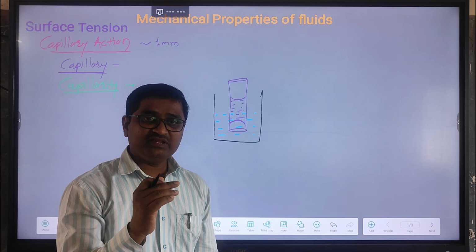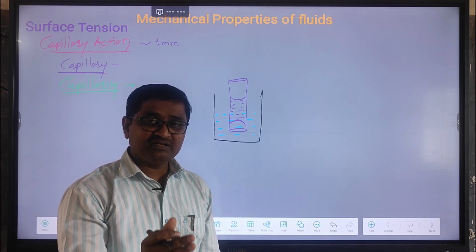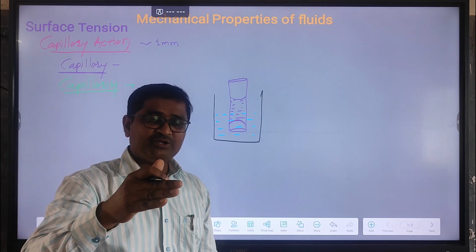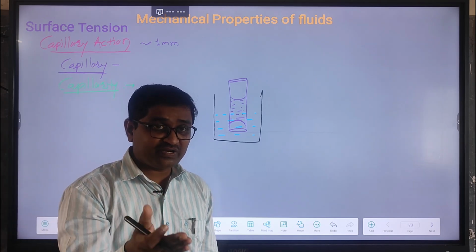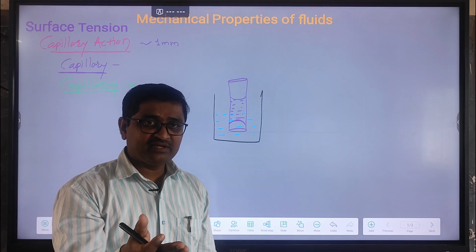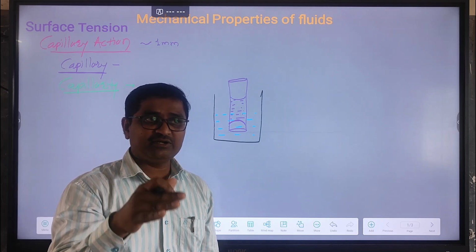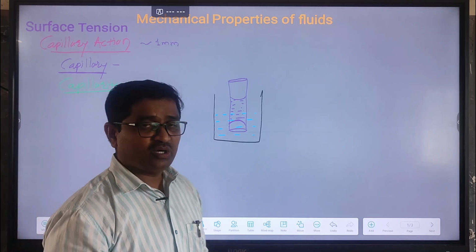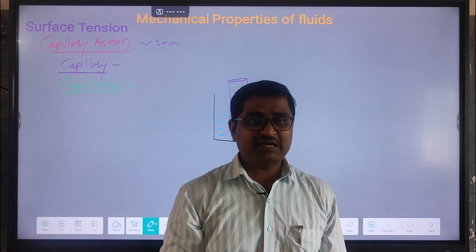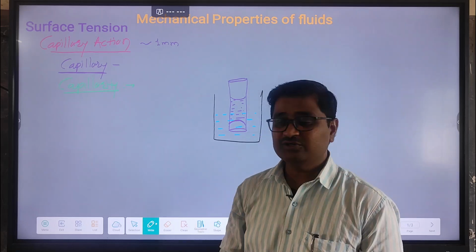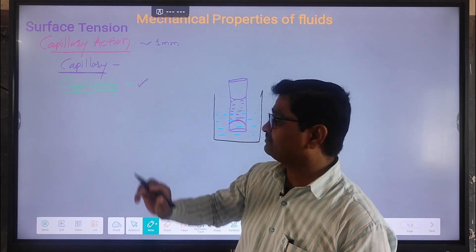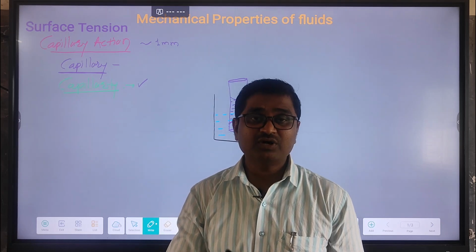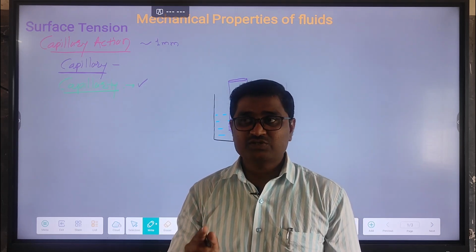It means when the glass tube is dipped into pure water, the level of liquid inside the capillary tube rises above, and when the same capillary tube is dipped into mercury, which does not wet the solid, the level of liquid inside the capillary tube falls below. That is very important. This condition, where the level of liquid inside the capillary tube rises above or falls below, is called capillarity.